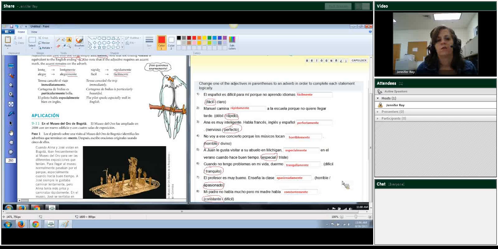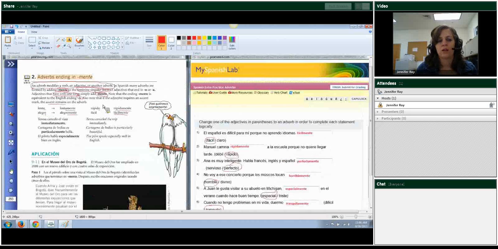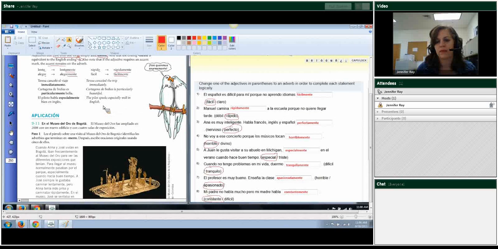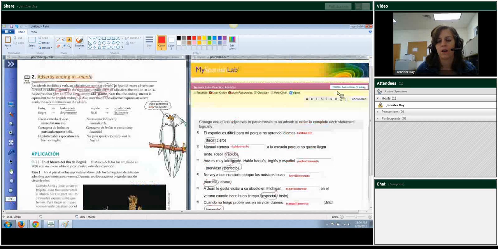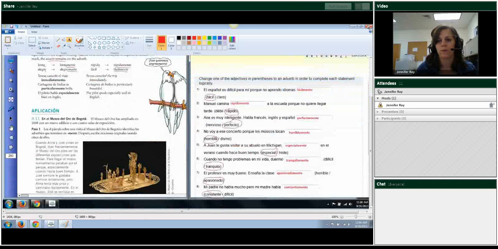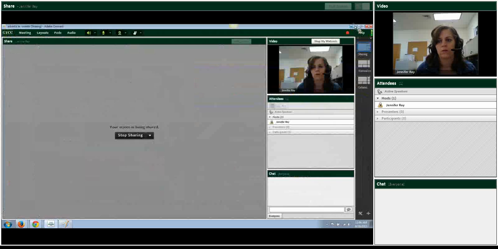Okay, so if your adjective ends in O, you change it to an A before you add mente. If it ends in something else, just add mente, and that's how you get the adverb. Okay, hopefully that helped.